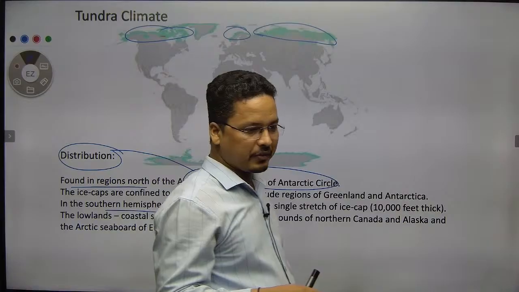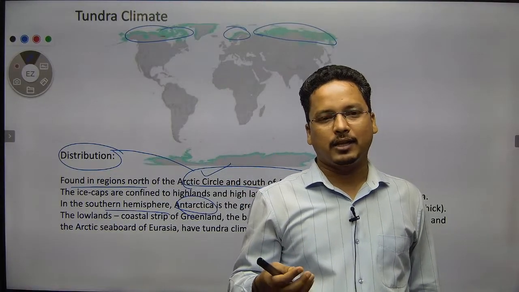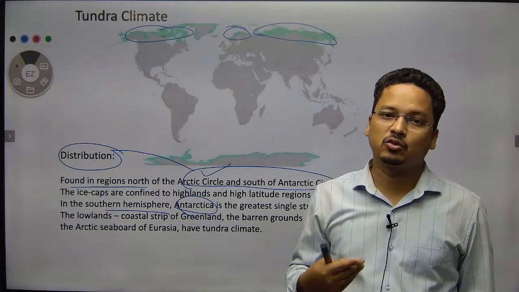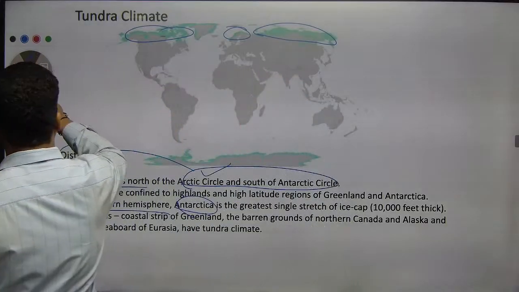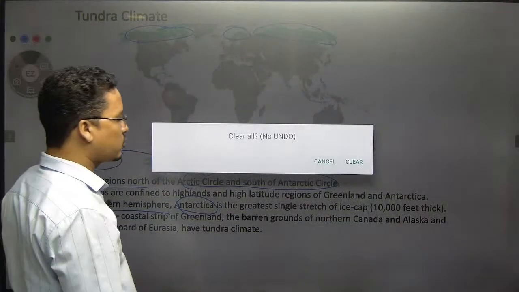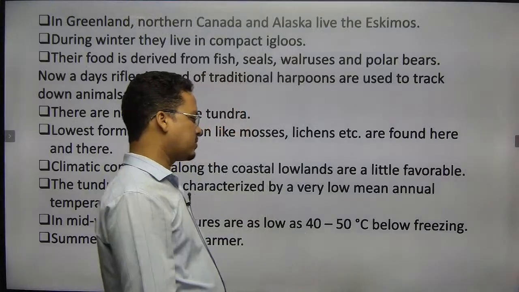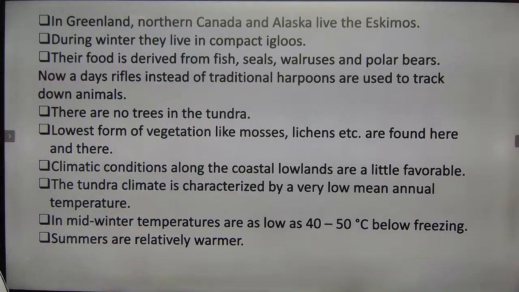In the southern hemisphere you will have penguins, lichens, mosses, and igloos, the ice houses. But this is a harsh condition, and the winter is so harsh that throughout the year the temperature is almost always sub-zero. The winter temperature goes to -40, -50 or below. The summer is relatively warmer, sometimes 2, 5 or 10 degrees, but below 10 degrees.